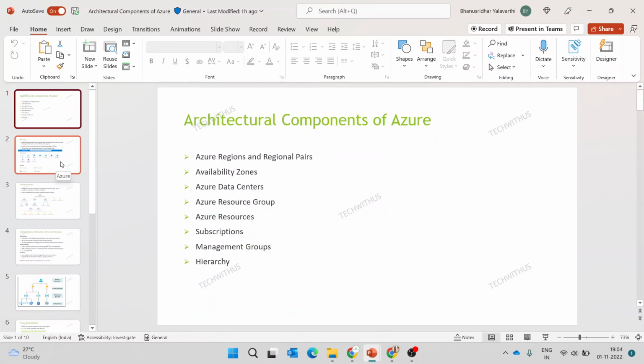Today we'll deep dive into the Azure concepts. The main concept in Azure is subscription and region. While creating any resources, we need both of these. Without this, we can't create any resources. So let's learn about region pairs, availability zones, resource group, resources, and everything.